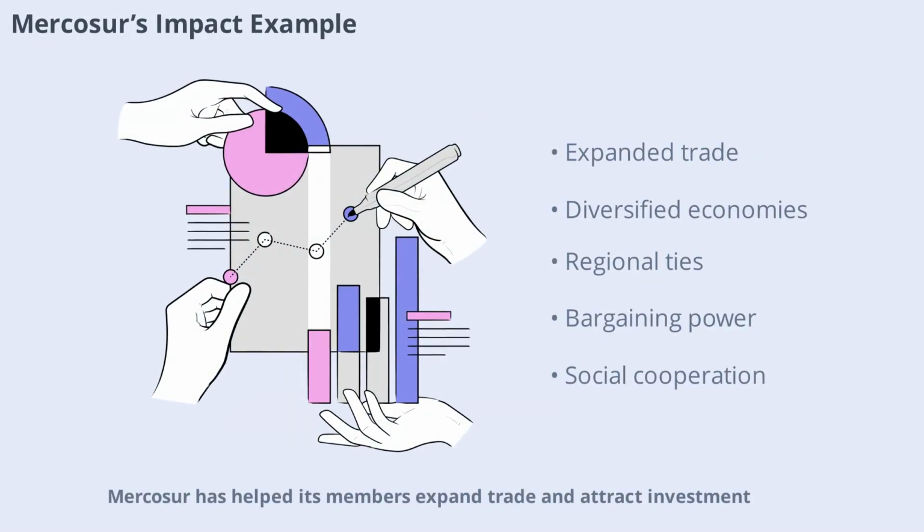Mercosur has helped its members expand trade and attract investment. Argentina and Brazil, for instance, have increased exports and diversified their economies. Mercosur's cooperation on social and political issues has strengthened regional ties. The agreement also enhances bargaining power in global negotiations.